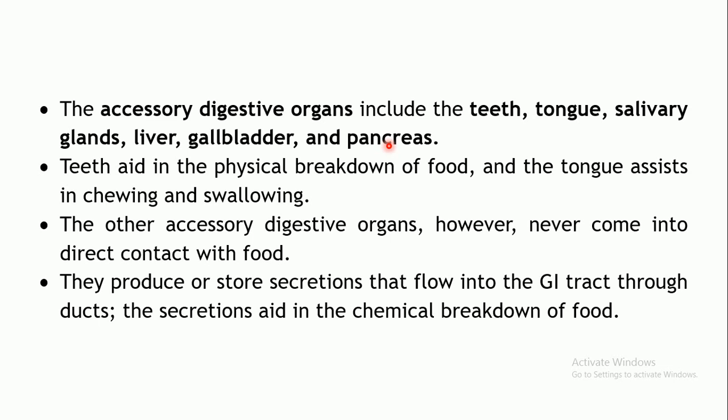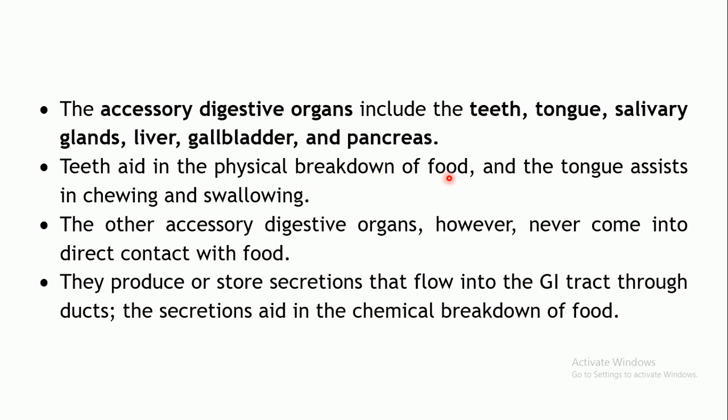Usually the food which you consume comes in direct contact with the GI tract, the first group of organs which we have seen. Accessory digestive organs will again help in the digestion. Now let us see how they will help. First of all, the teeth which are present in the mouth help in the physical breakdown of the food.